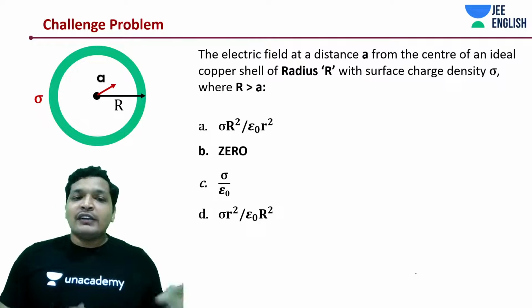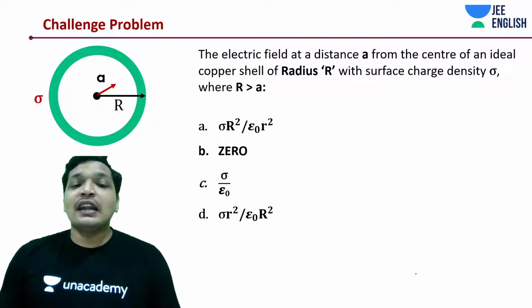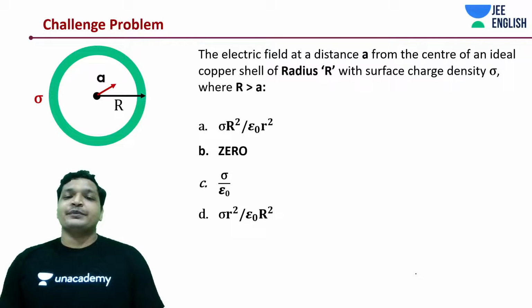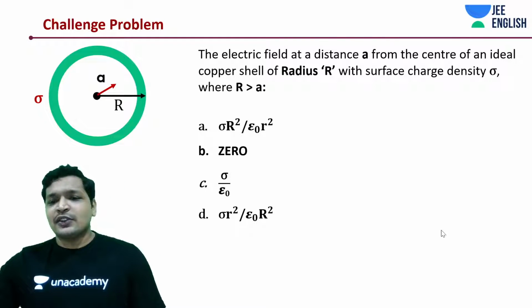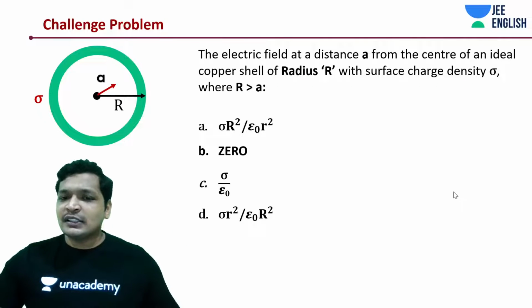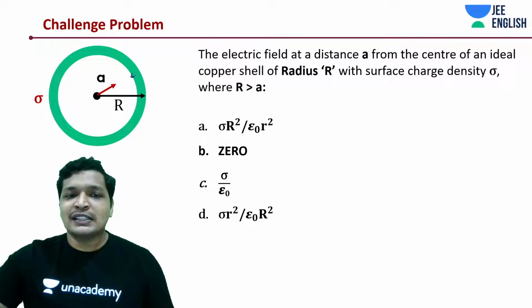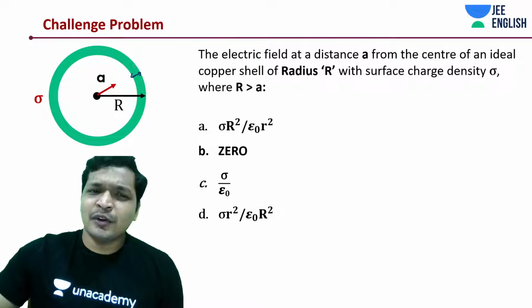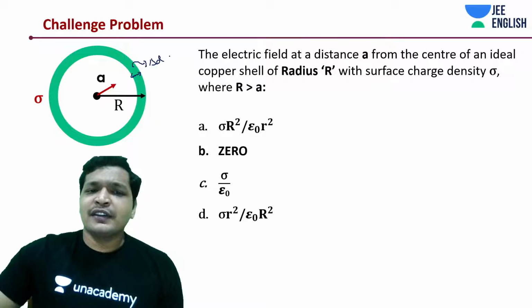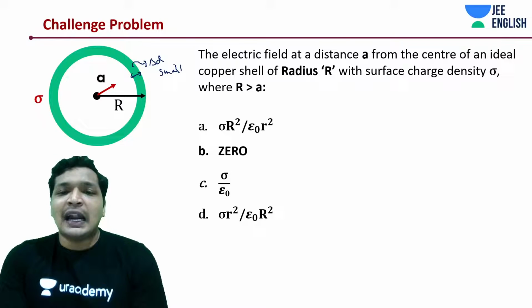Once you may want to have a look at the question and have a look at it for a couple of minutes and quickly come to the answer. Okay. Anyway, this looks like a ring, but this is not a ring. This is a 3D kind of sphere. And this is not a sphere, it's actually a shell. You can assume this distance, or this thickness, to be very small, and you can say this del is very small. Okay, and what is being asked? The electric field at a distance A.